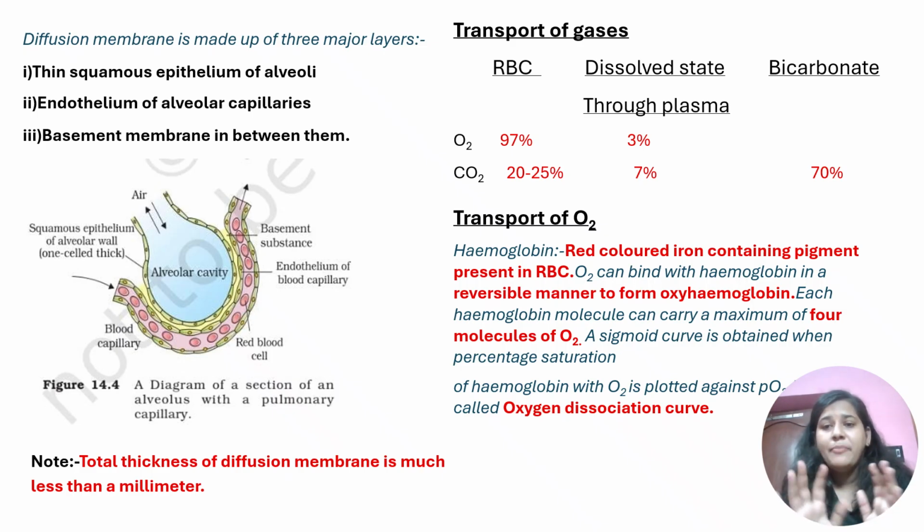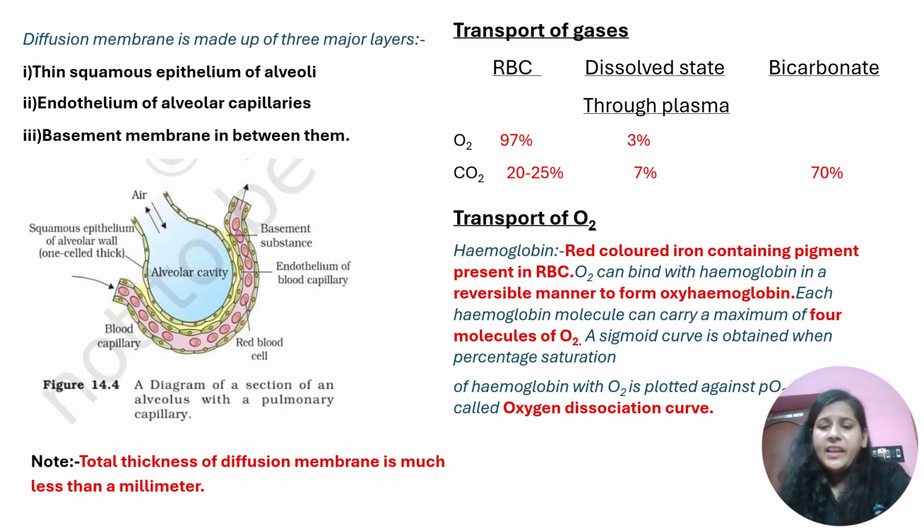There is no other. I have made it easier for you. I have arranged it into tables so that it remains in memory, but the values you need to remember. Oxygen: 97% RBC, 3% dissolved state through plasma. CO2: RBC 20 to 25%, dissolved state through plasma 7%, bicarbonate 70%. Then we have the transport of oxygen.